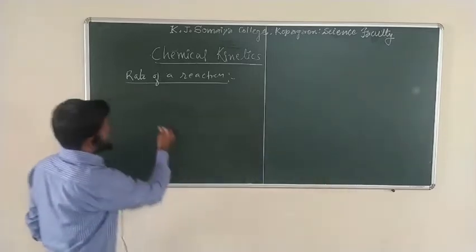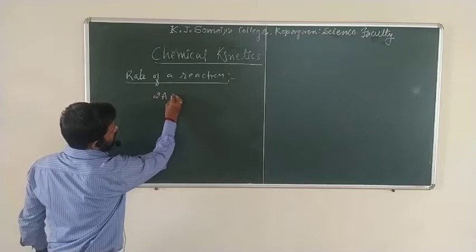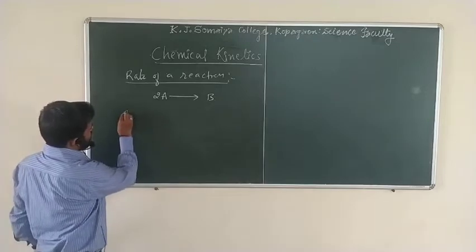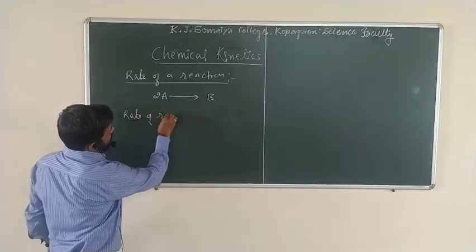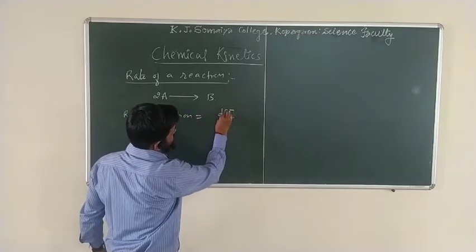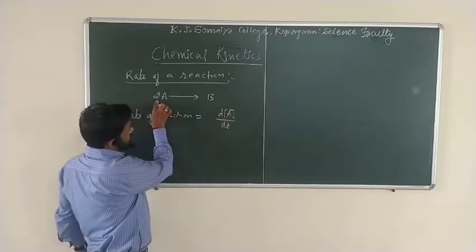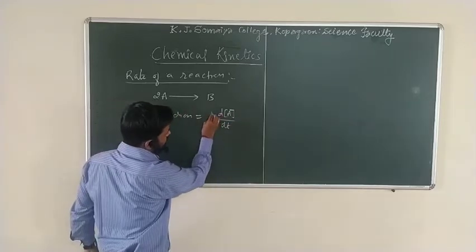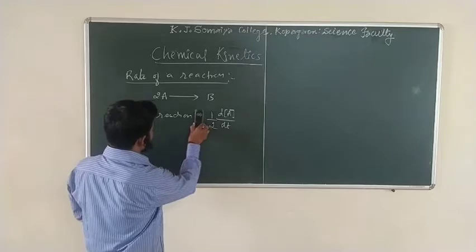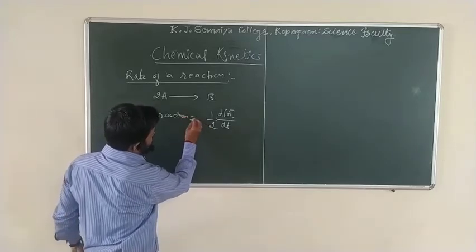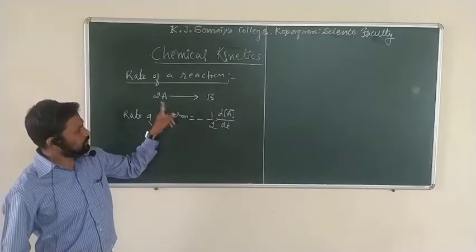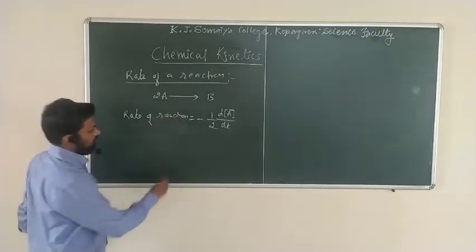For example, if a reaction is carried out where 2 moles of reactant A convert into the product, can I write the rate of reaction? The rate of a reaction is equal to the change in the concentration of A with respect to dt, but here the stoichiometric amount 2 is there, that we have to write in the denominator. And what is remaining here? We must put the negative sign. This negative sign indicates a decrease in the concentration of the reactant molecules.